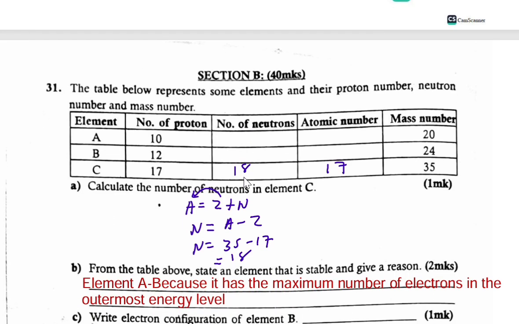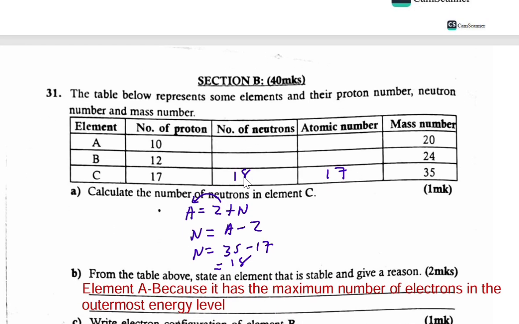Continue to question number B. From the table above, state an element that is stable and give a reason. For these, the number of protons are 10. You can write the electron configuration for this element. So for 10, it will be 2 and then 8. For 12, it will be 2, 8, 2.